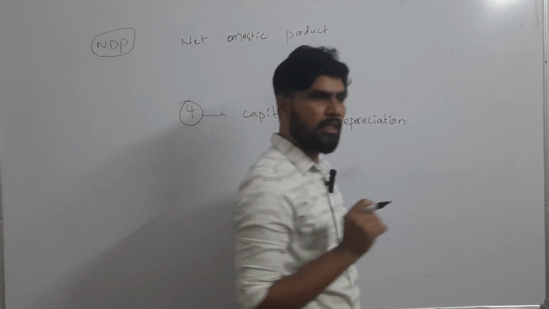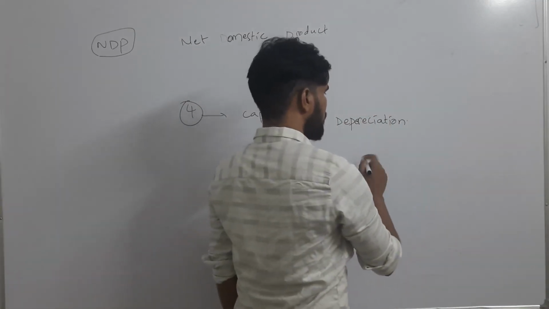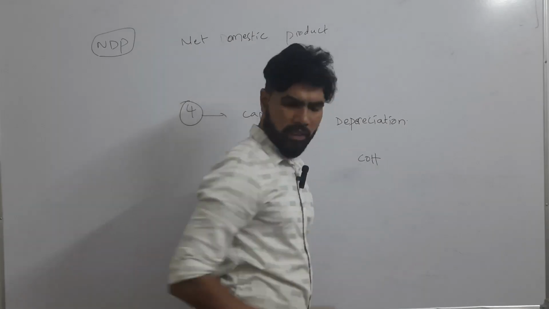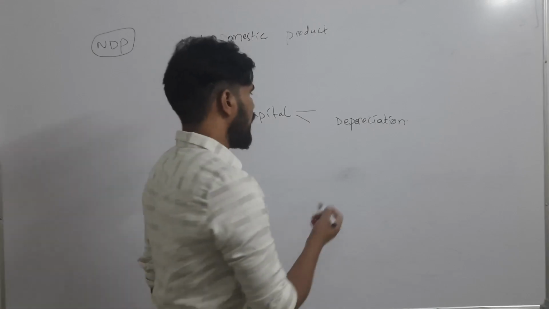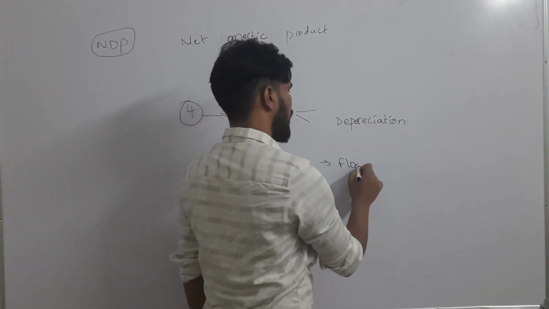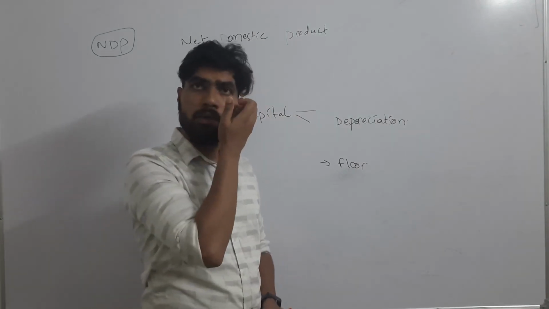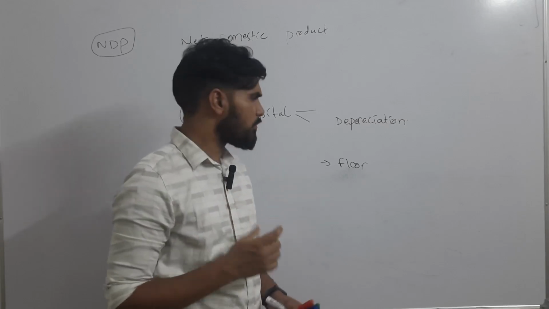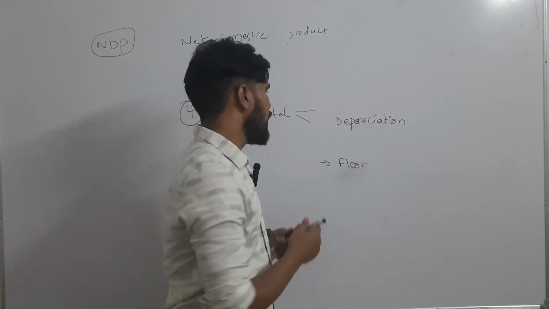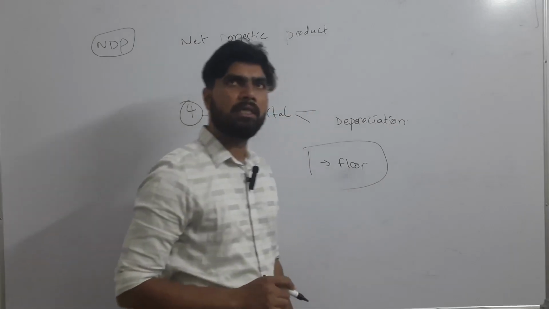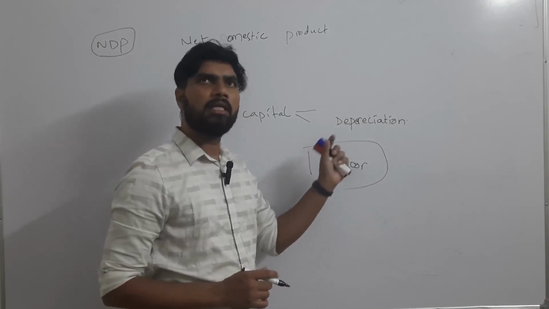Okay, we will take a basic example and try to understand. Let's say a flour machine is there. Okay, an Atta Chakki company is there, which is purchasing wheat, gehu, and through grinders the wheat is converted into flour, and the company is selling that flour.